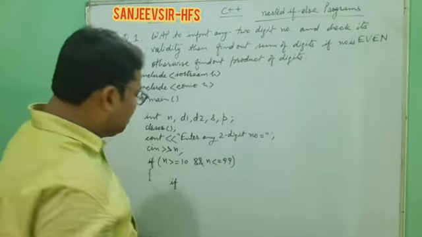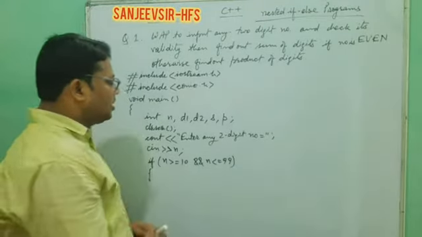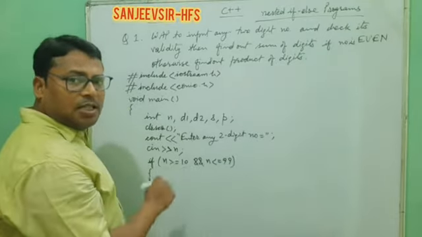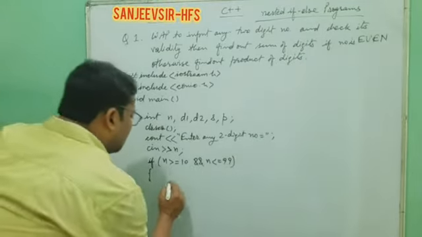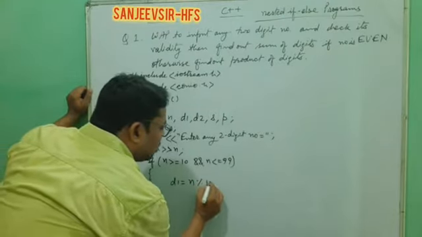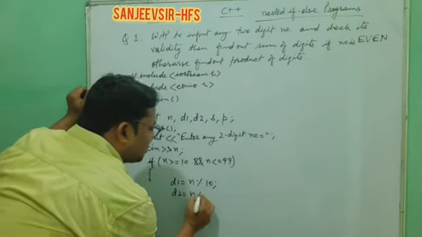That means now we need to find out the digits. If it is clear that it is a two-digit number, we can flash the message also, n is a two-digit number, then we can find out and calculate the digits. Now we can write digit 1 is equal to n mod 10, the last digit, and digit 2 is equal to n slash 10.